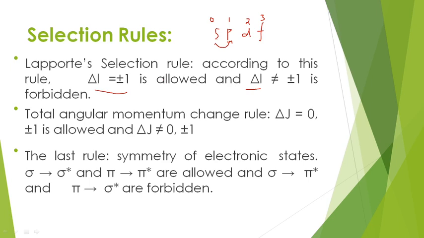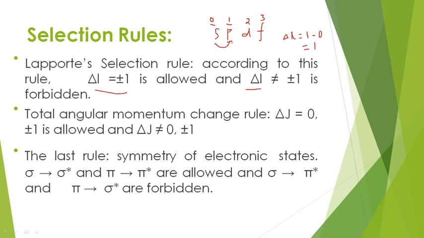For this case L1 is equal to 0 and L2 is equal to 1. Then what must delta L be? Delta L is equal to L2 minus L1, that is 1 minus 0, which is equal to 1. So as delta L is equal to 1, this transition must be an allowed transition. Okay, clear?